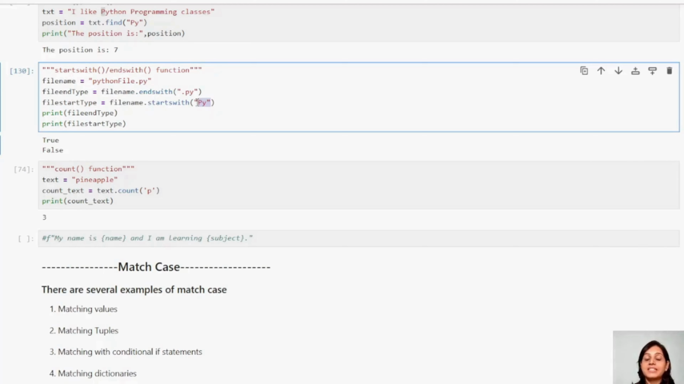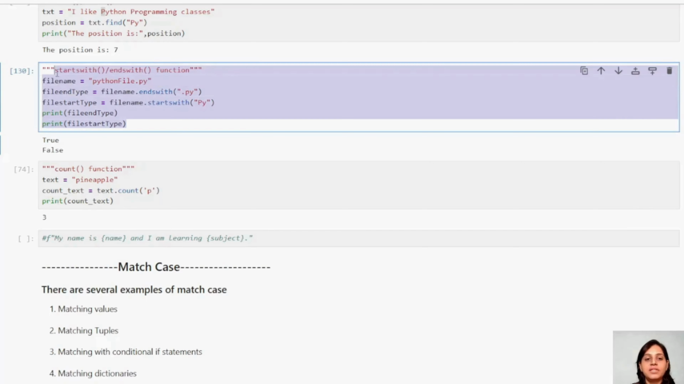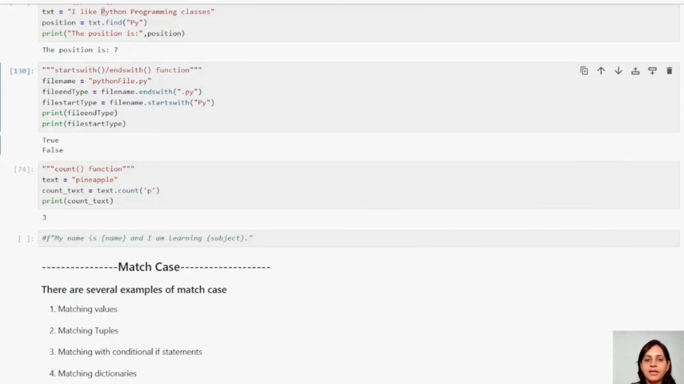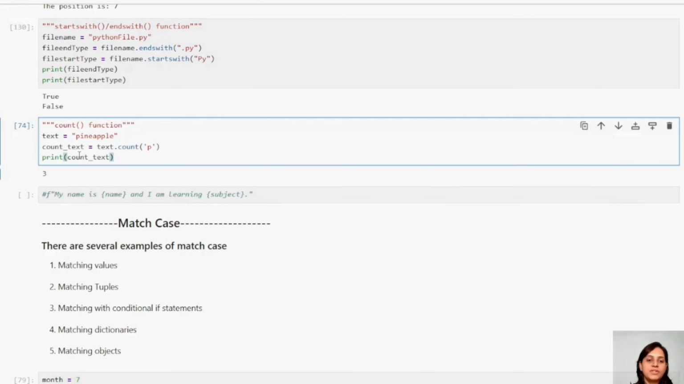Again, guys, this is case sensitive, not case insensitive, right? See, I had taken all small letters, Python, and I want to check whether this starts with capital P, Y. It is giving me false, guys. These functions are always behaving in case sensitive mode, right?